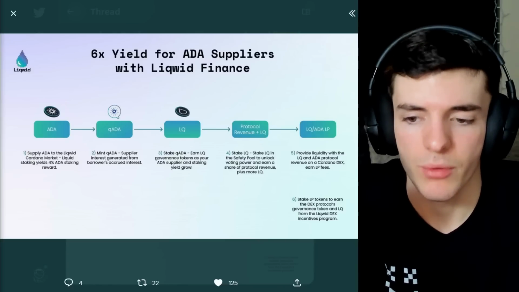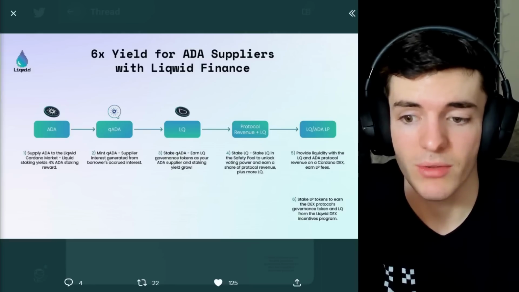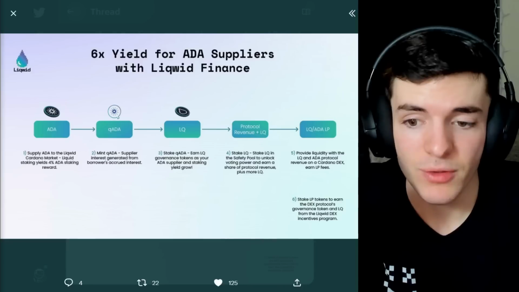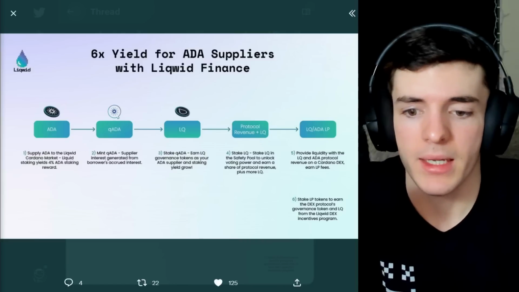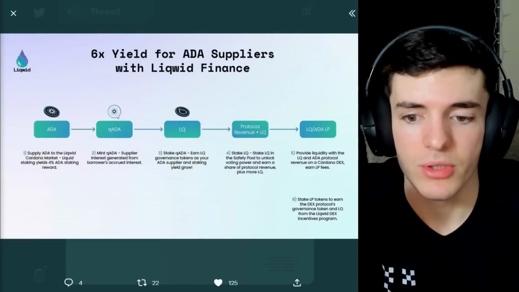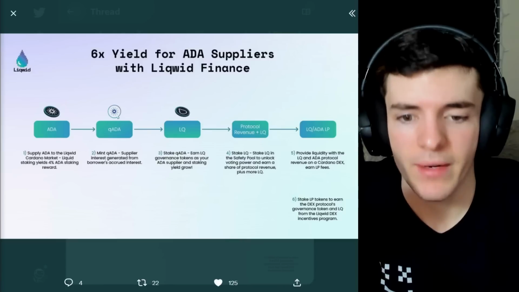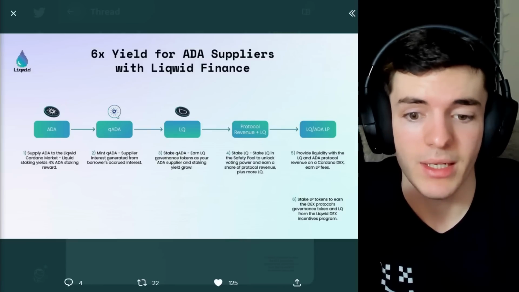Now, what we can look forward to is staking this qADA to earn LQ governance tokens, as your ADA supplier and staking yield grow. This is not live yet. And then after that, you can stake the LQ that you're earning from your staked qADA in a safety pool to unlock voting power and earn a share of protocol revenue plus more LQ, so another yield stream. Then after that, you can provide liquidity on a DEX to the LQ and ADA pair, and it generates LP fees.